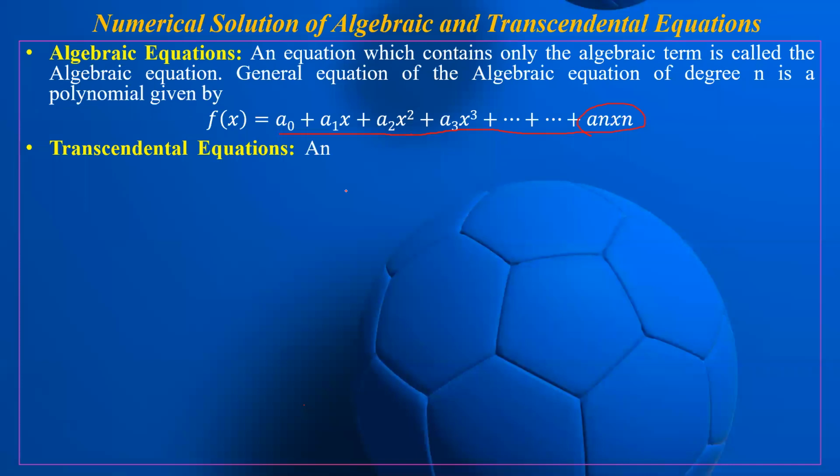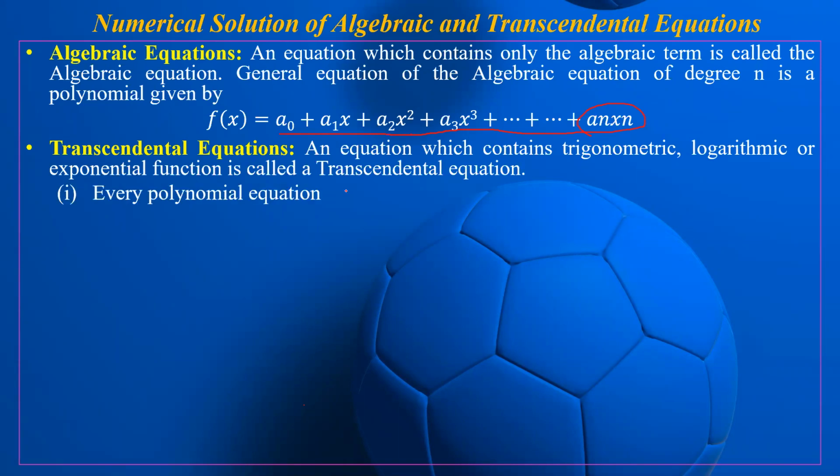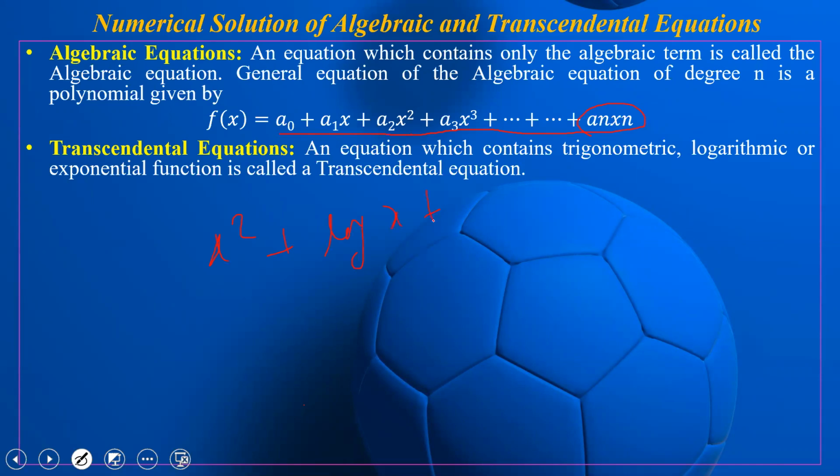Similarly, what are transcendental equations? An equation which contains a trigonometric, logarithmic or exponential function is called a transcendental equation. For example, x square plus log x plus 1 equal to 0, or x e to the power x plus 1 equal to 0, or x sin x plus 1 equal to 0.